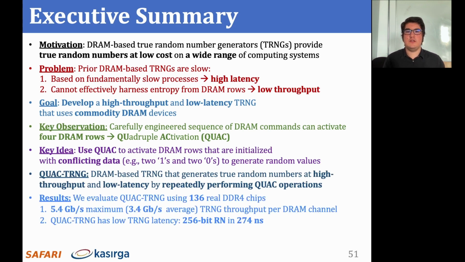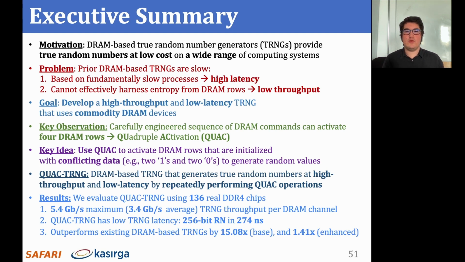We evaluate QUAC-TRNG using real DDR4 chips and find that it achieves up to 5.4 gigabits per second throughput per DRAM channel, and find that it provides random numbers at low latency. We compare QUAC-TRNG against state-of-the-art DRAM-based TRNGs, and we show that it outperforms prior DRAM-based TRNGs. We evaluate QUAC-TRNG's quality using standard NIST randomness tests to show that it is a high-quality true random number generator.